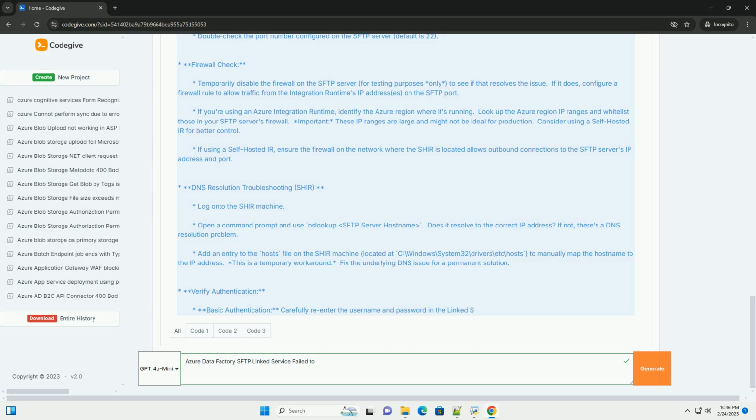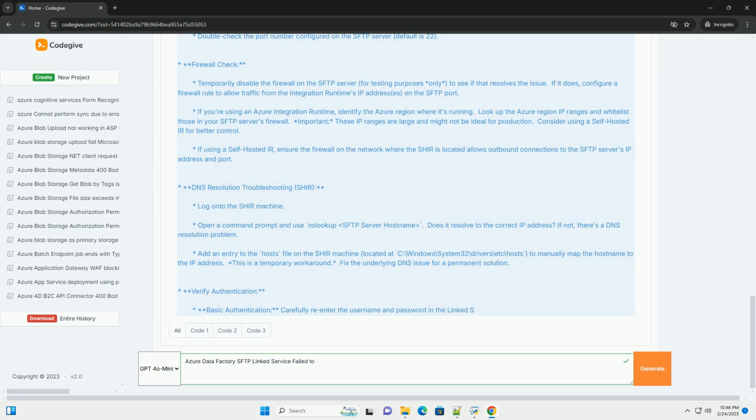8. SSH fingerprints: if using SSH key authentication with a self-hosted IR, verify the SSH host key fingerprint is correctly configured on the Azure machine. 9. SFTP server logs: examine the SFTP server logs for errors related to connection attempts or authentication failures. 10. Azure Data Factory activity runs: review the ADF activity run logs for detailed error messages.